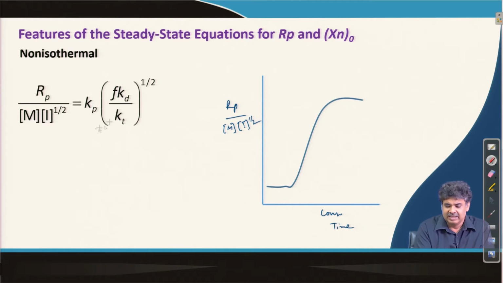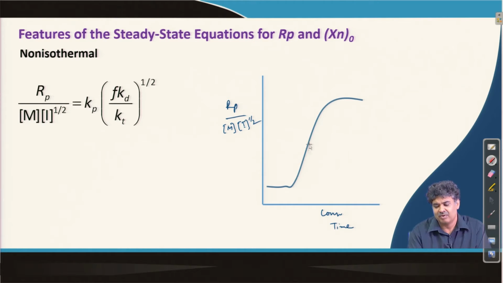Now, if there is no change in temperature, then Kp, Kd and Kt, the reaction rate constants, will remain the same, so this should also remain fixed. That happens when we can remove the heat from the reaction medium very effectively. But if we cannot remove the heat, then the temperature goes up, and as a result this composite reaction rate, as we discussed for thermal initiation, also goes up. So, the reaction rate goes up.